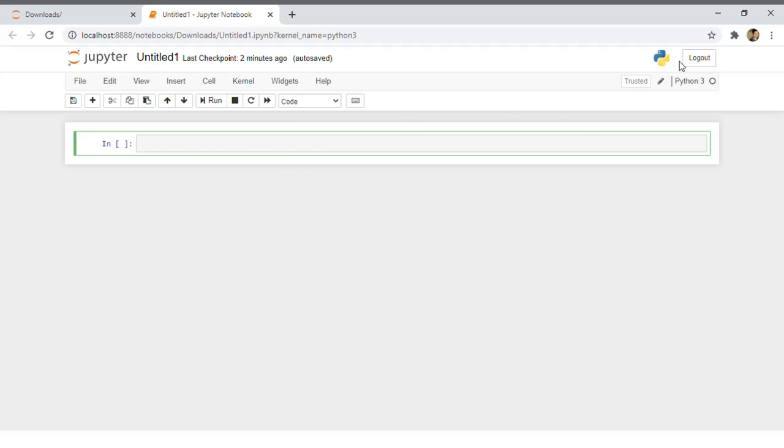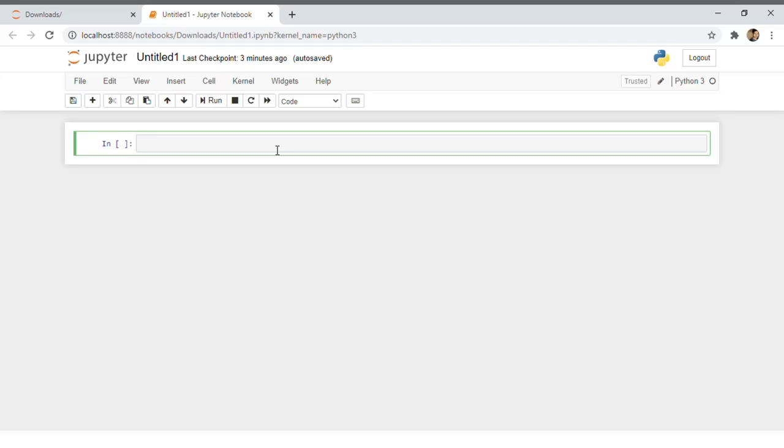Welcome to this new session where I will be talking about numerical Python. I will not be talking about Python basics like the print statement, input statement, if-else statement, or for loop and while loop. But I will be talking basically about numerical Python, which is known as NumPy.